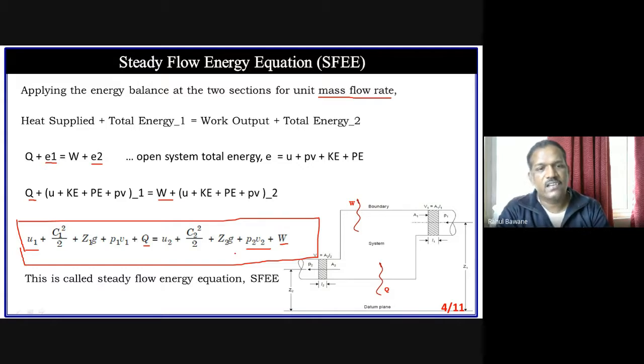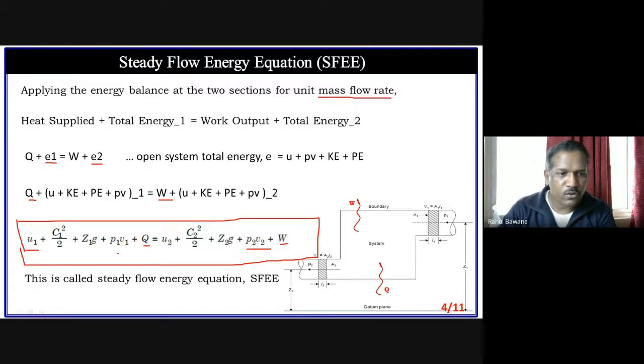It extracts heat from the steam, and the steam cools down and liquefies, giving a condensate. Your cooling water gets warmer and moves out through the outlet. That means in a condenser, the cooling water gets heated and the steam gets condensed. There is only heat interaction, but work is zero.